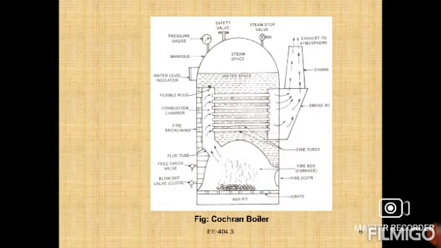Because of that, the thermal efficiency is only 70 to 75%, right? That is the main thing. It is also difficult in cleaning and inspection, very difficult to inspect.